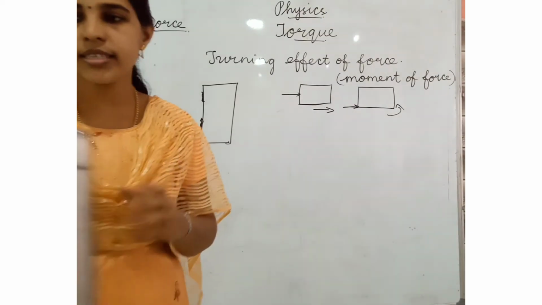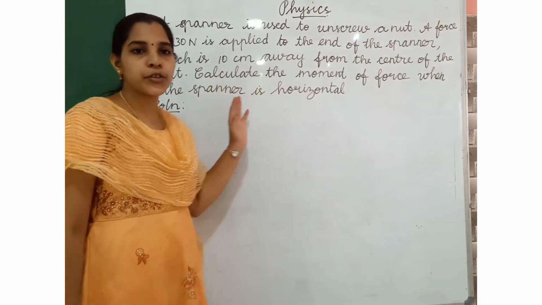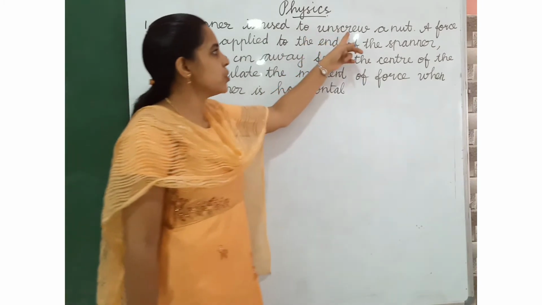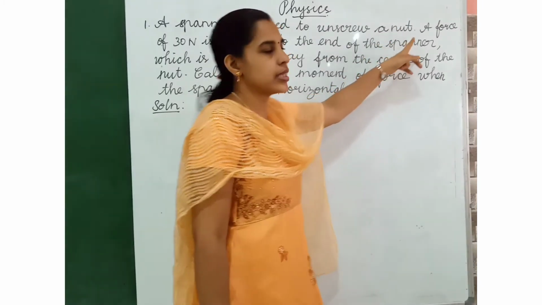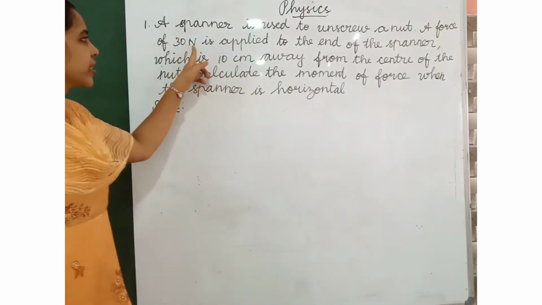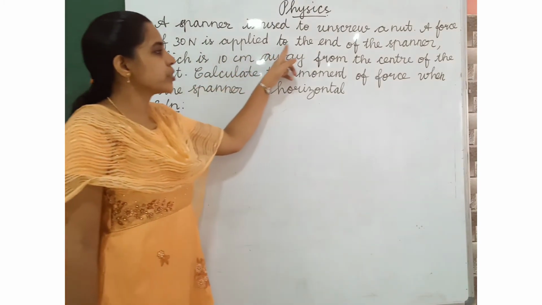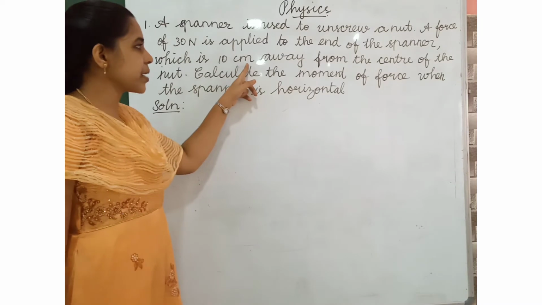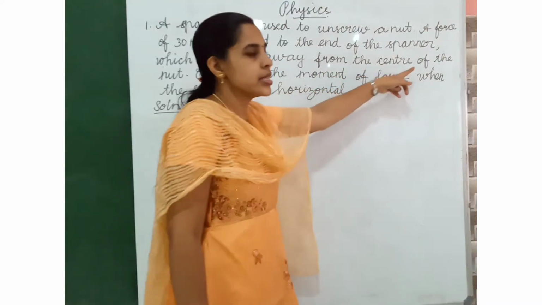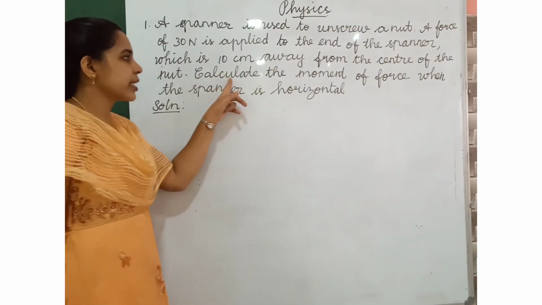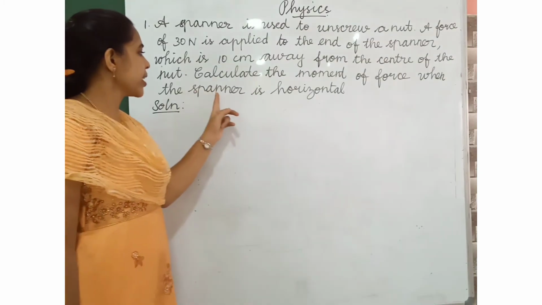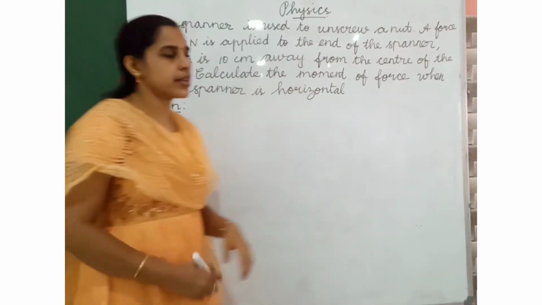Do you understand this? Listen children, we can do the problems now. A spanner is used to unscrew a nut. A force of 30 Newton is applied to the end of the spanner, which is 10 cm away from the center of the nut. Calculate the moment of the force when the spanner is horizontal.